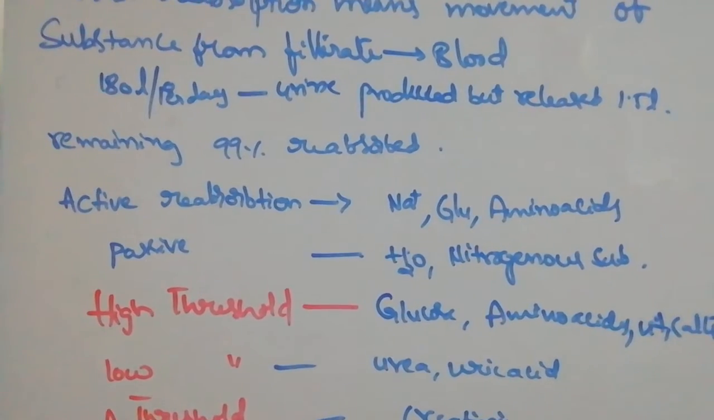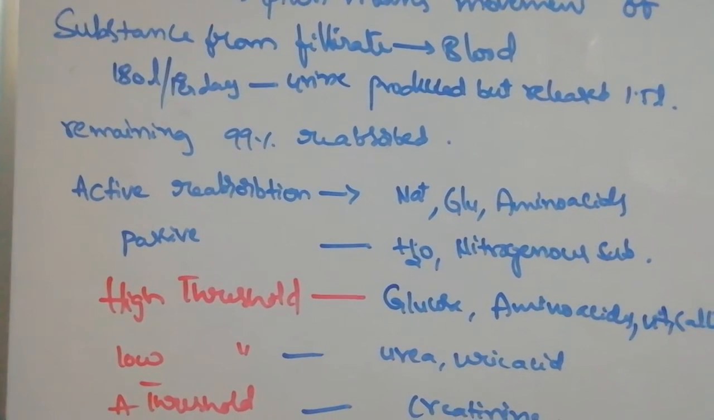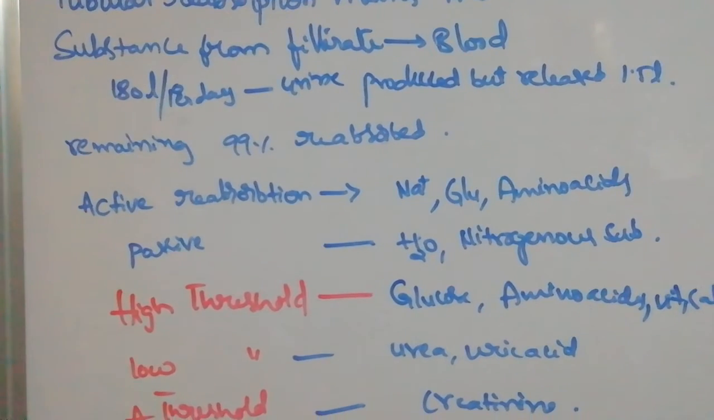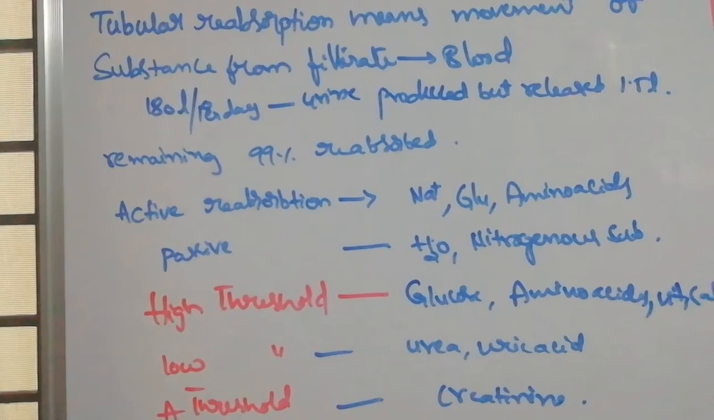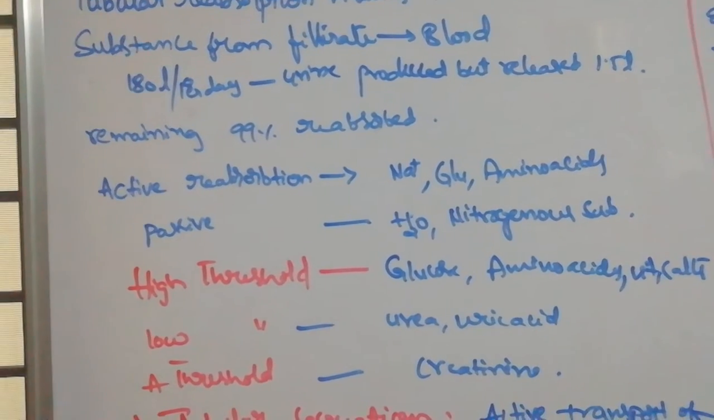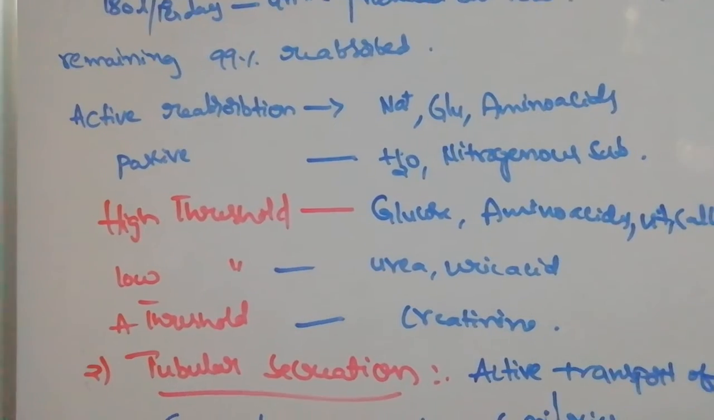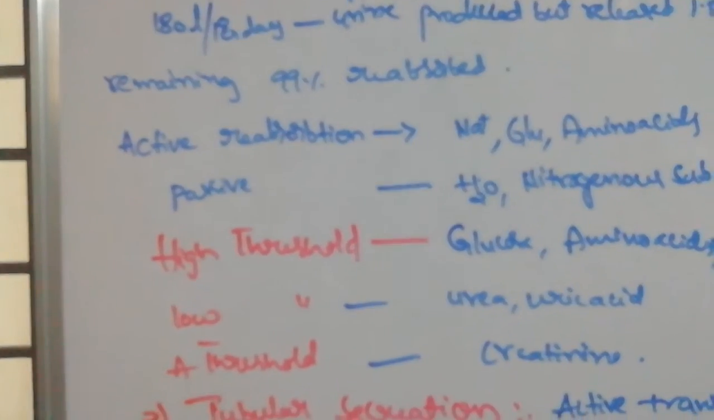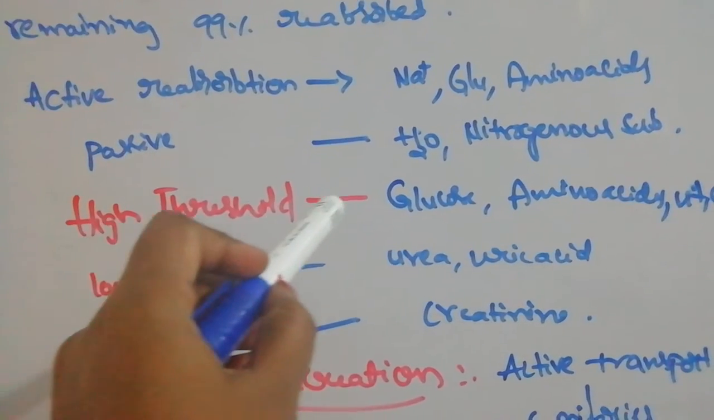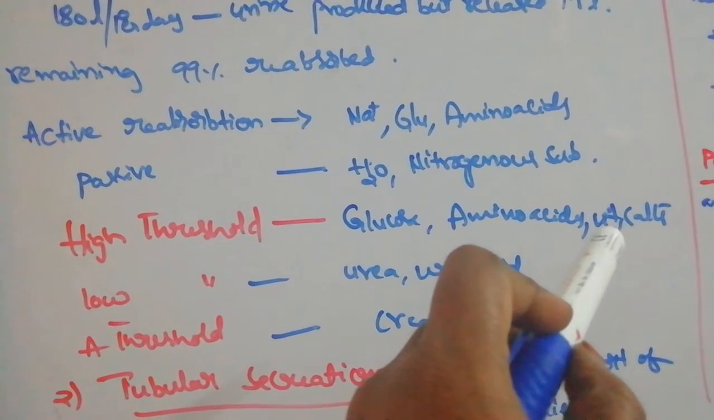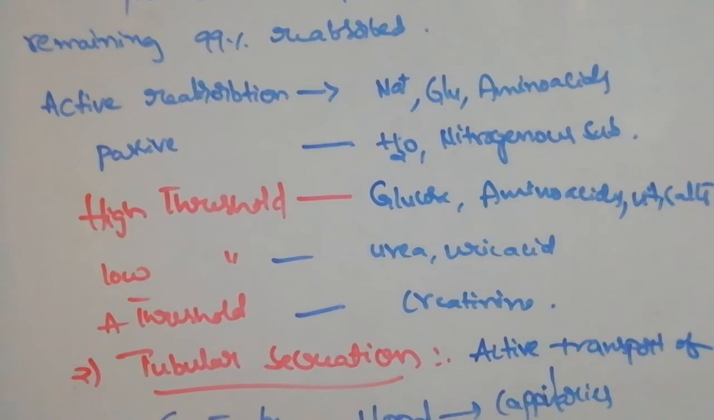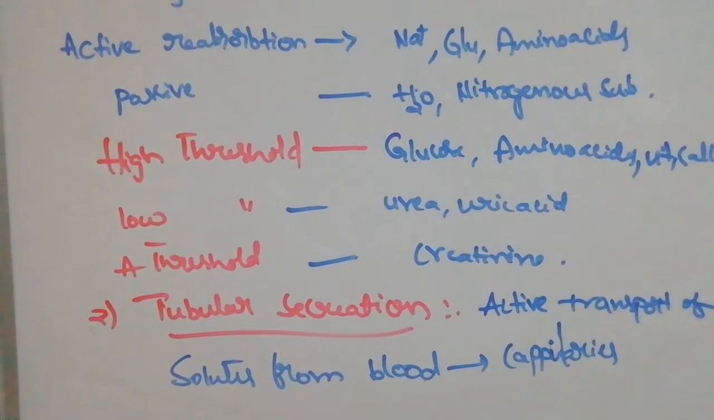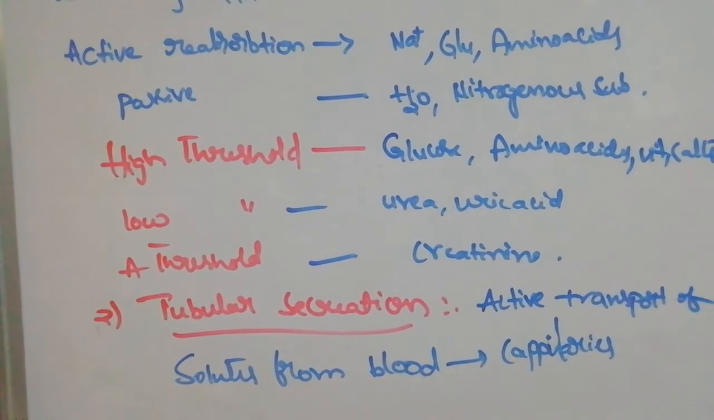It is reabsorbed by either an active process or a passive process. Sodium, glucose, and amino acids are absorbed actively, whereas water and nitrogenous substances are absorbed passively. Absorption also takes place in different ways for different substances. For example, high threshold means substances that are absorbed more. Glucose and amino acids come under the high threshold. Low threshold means urea and uric acid. A no-threshold substance is not absorbed and is excreted completely, which is creatinine.